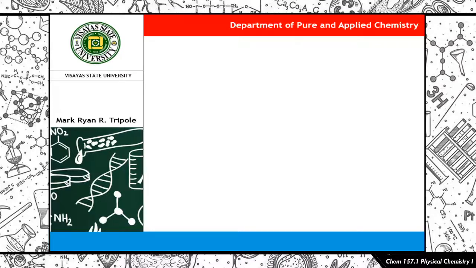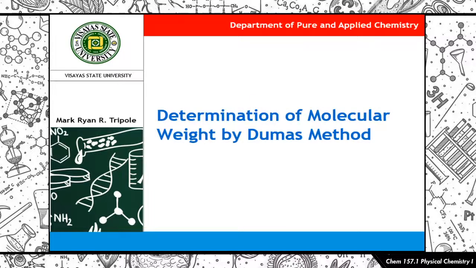So this lecture will be about your first exercise, which is about the determination of molecular weight by the Dumas method. Okay, so we're going to be going over the initial concepts, such as the concepts of the gas laws, and then how those led up to the ideal gas equation and the concept of ideal gases. Tapos titingnan din natin kung paano siya na-apply to the Dumas method, di ba?